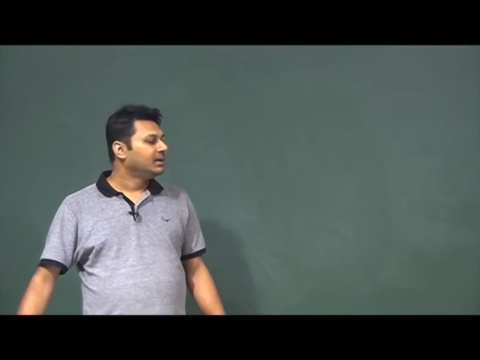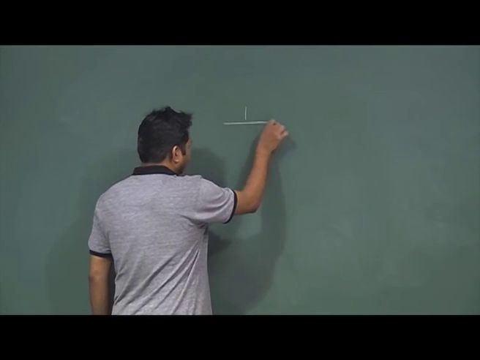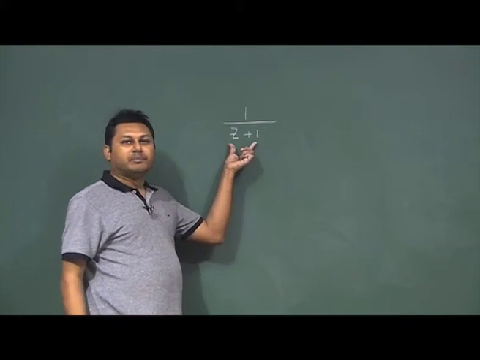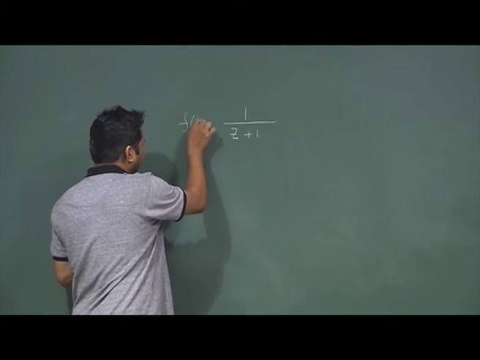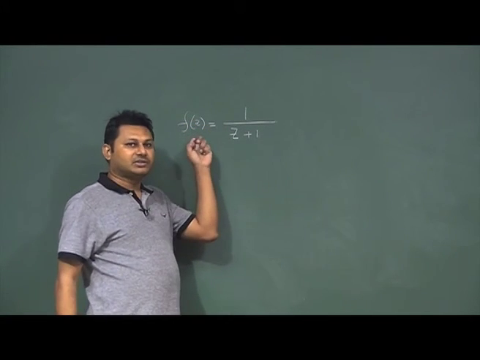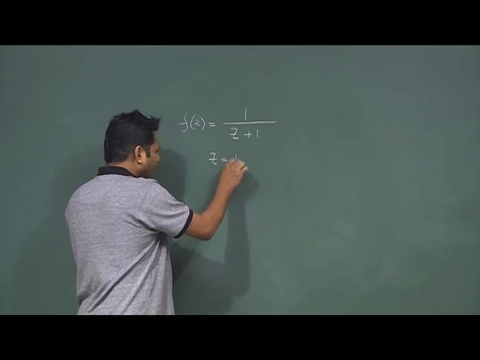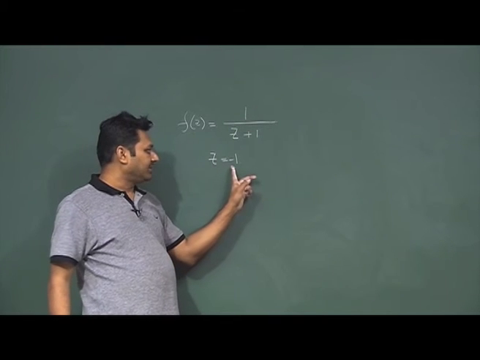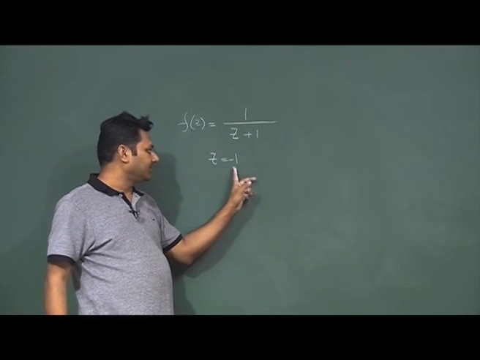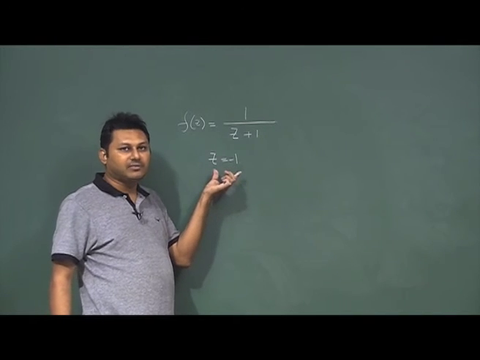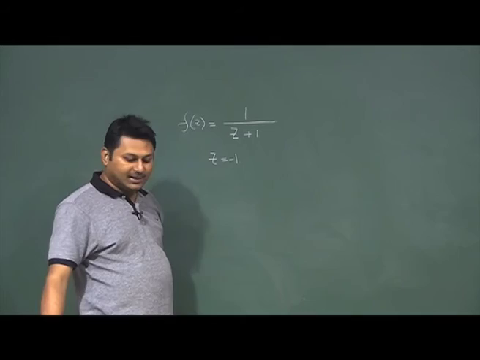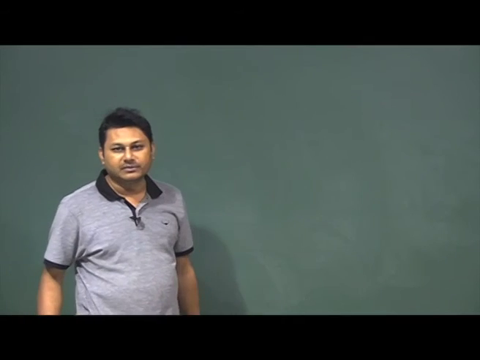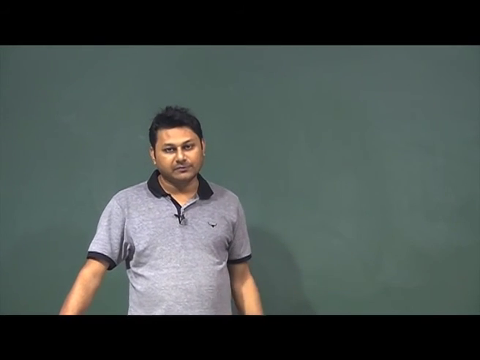For example, 1 upon z plus 1 is a function, but as given it is not an entire function, because at z equal to -1 the function will blow up, and as a result we will not be able to define this function at z equal to -1. This point is not z tends to infinity, it is a finite point. So, this kind of function is not an entire function, it has some kind of singularity, but that we will cover in our future classes.